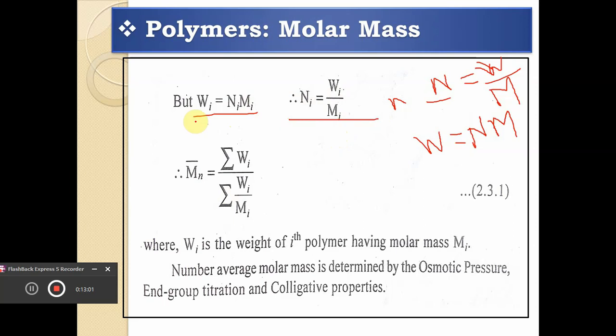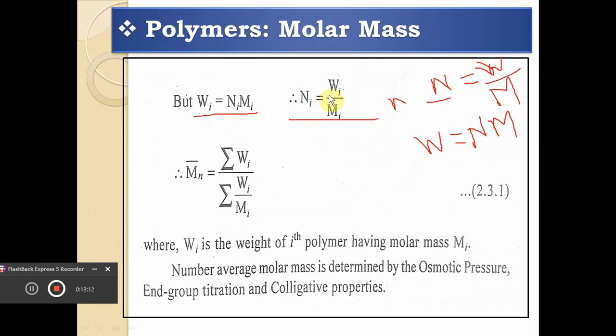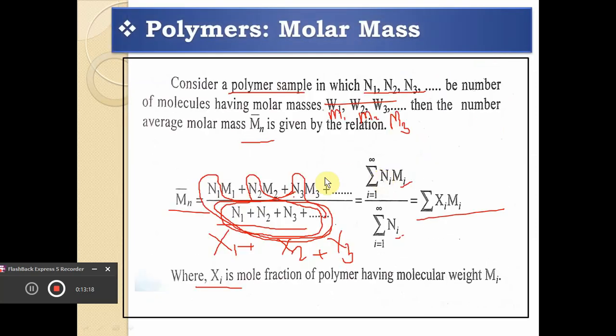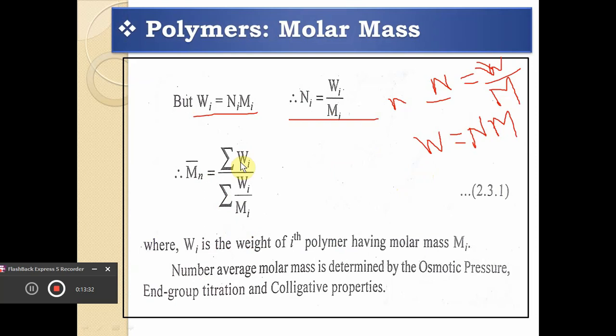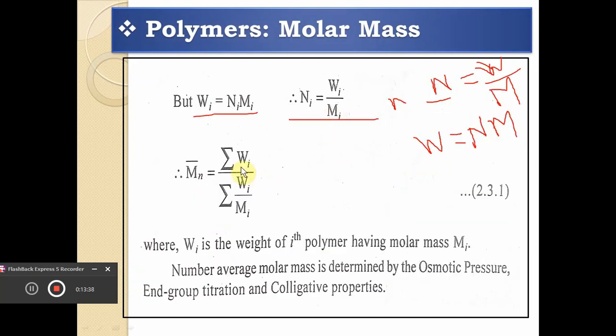And if we replace ni by Wi divided by mi, then this mi and this mi will get cancelled, and we will have only Wi.